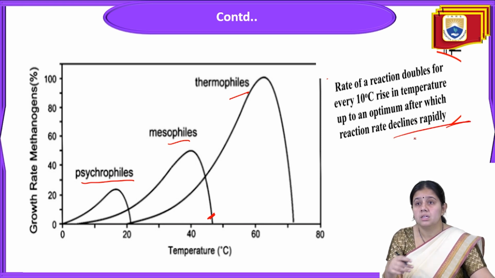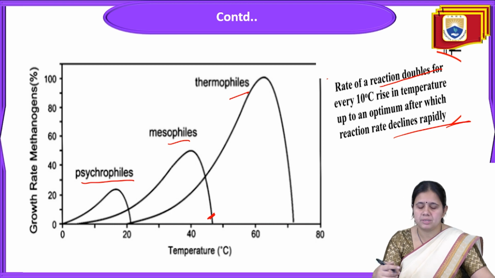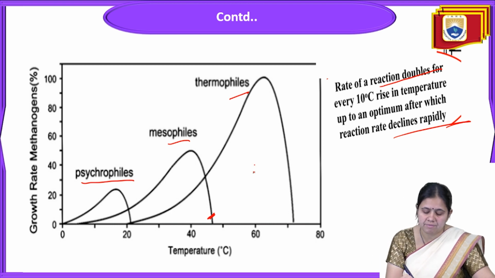The rate of reaction is going to double for every 10 degrees Celsius rise in temperature, up to an optimum, after which the reaction rate declines rapidly. The optimum temperature is mostly 65 degrees Celsius.